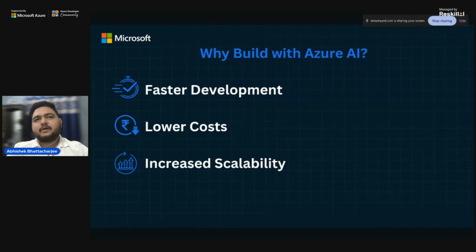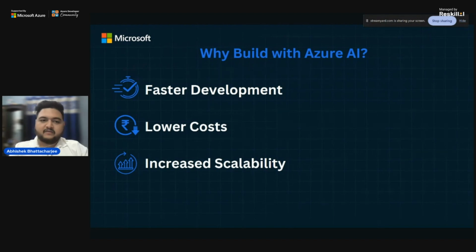Now there can be a question: Abhishek, tell me one thing. You have told me everything about what is Azure AI and what the timelines are, how it evolved. I can see that it has lots of features, but why should I build with Azure AI? Right. So that's a good question. Let me tell you, there are lots of factors because of which you should be using Azure AI. But considering the project and the product that we will be building, I will be considering these three factors.